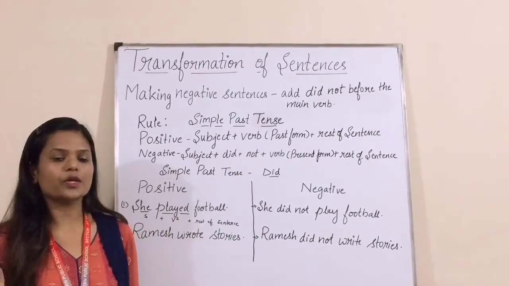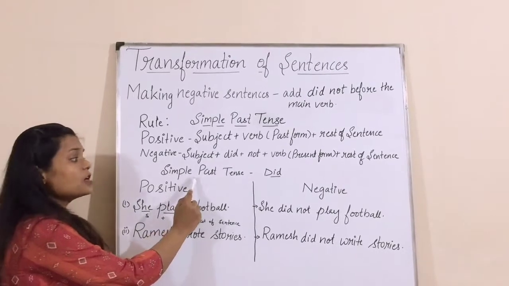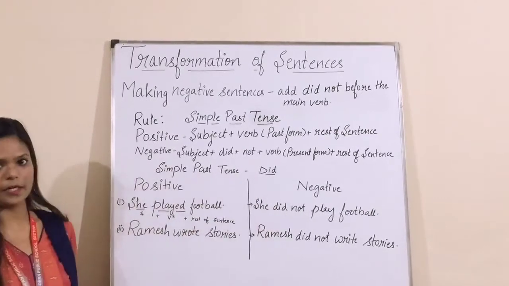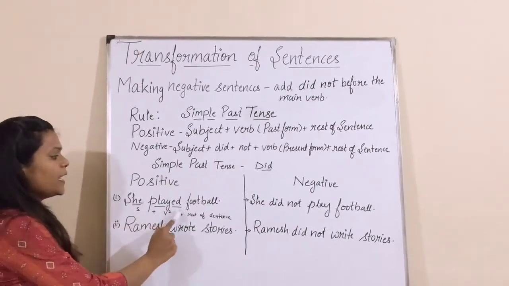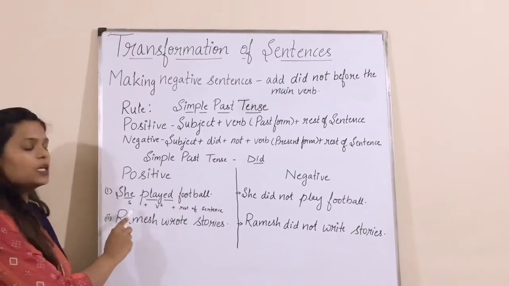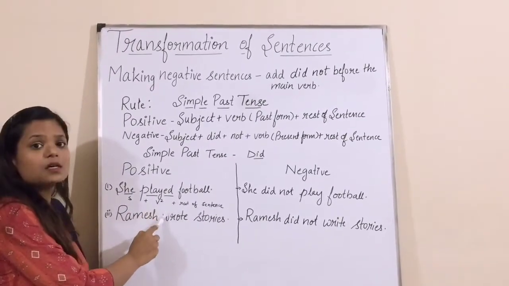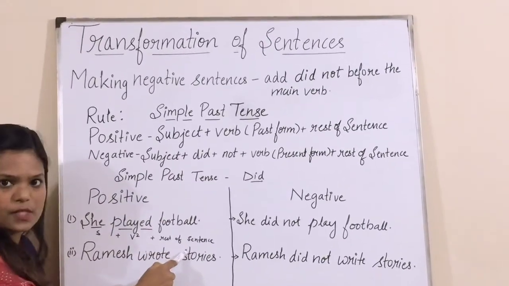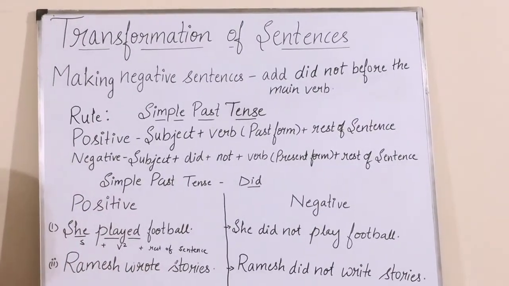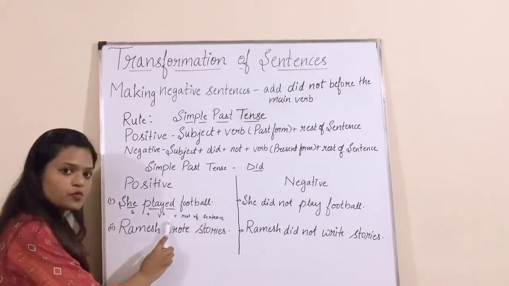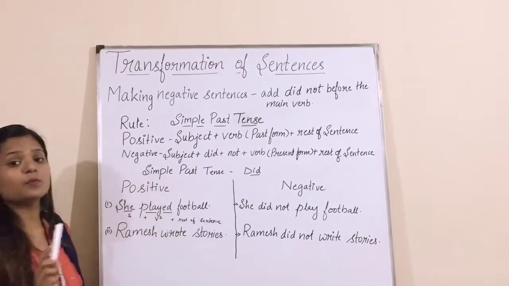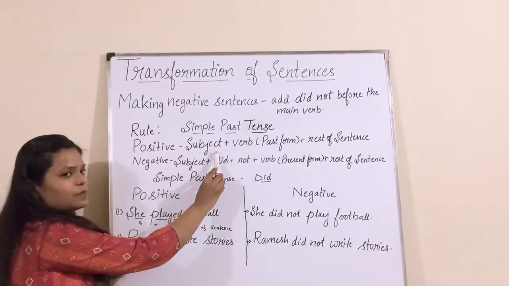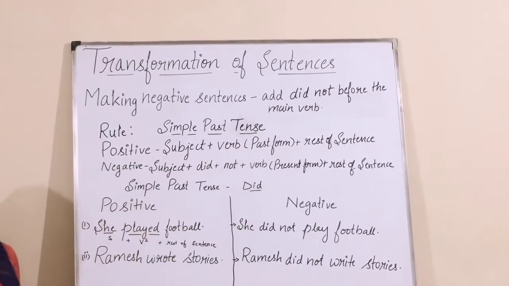Transformation means change. Today we will learn how we can change a simple past positive sentence into a simple past negative sentence. So, she played football. She is the subject, played is the second form of the verb or the past form of the verb, and football is the rest of the sentence. If a sentence has subject plus past form of the verb plus rest of the sentence, it is a simple past positive sentence. So what is the rule? Subject, past form of the verb plus rest of the sentence.